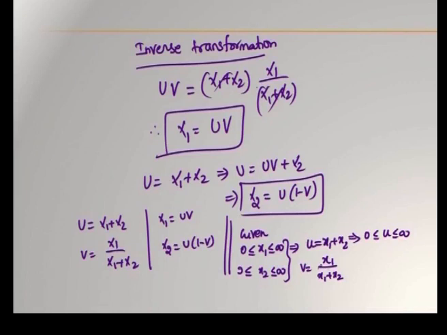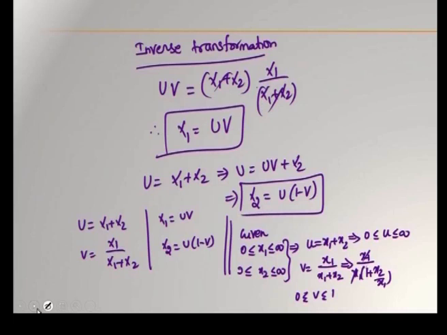This can be written as x1 by x1 into 1 plus x2 by x1, x1 gets cancelled. So, as x1 tends to infinity, this becomes 0. So, 1 divided by 1 plus 0, and ultimately you have the limits as 0 to 1. Therefore, 0 less than or equal to v less than or equal to 1. Okay. For 0 to infinity of x1 and 0 to infinity of x2, you have got the limits as 0 to infinity for u and 0 to 1 for v.